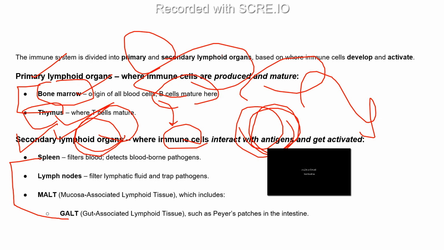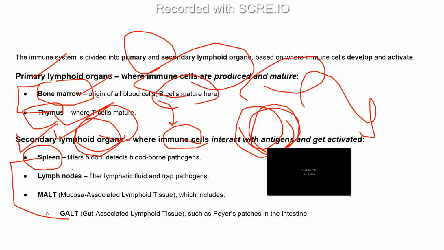The secondary lymphoid organs include first the spleen. The spleen filters the blood and also detects blood-borne pathogens. So the pathogens present inside the blood are detected by the spleen, right? And the spleen is also called the graveyard of RBCs, because every cell has a definite lifespan.